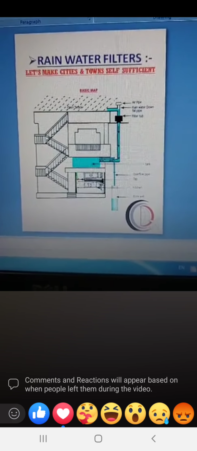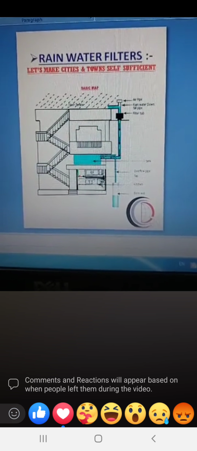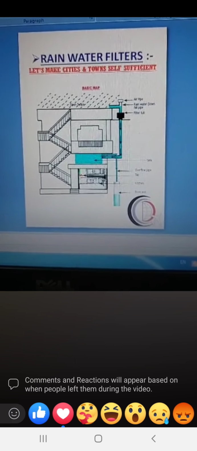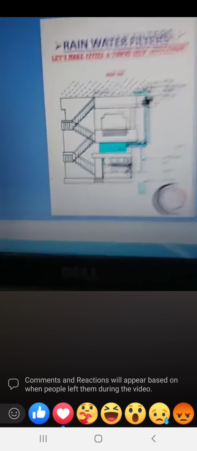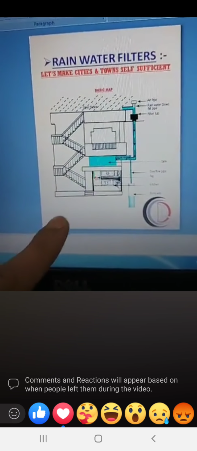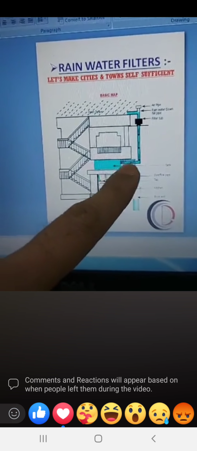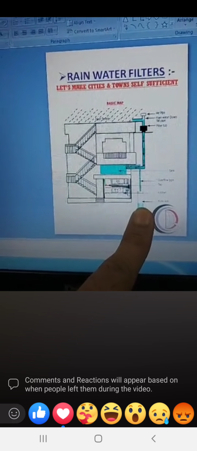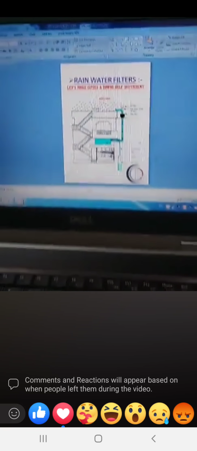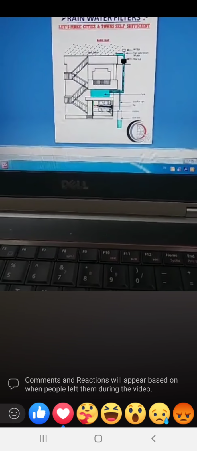After filtration of the water, we can do both the things. One, we can store the water in the storage tank as seen here, and then the overflow pipe can be diverted to the borewell nearby premises so that you can collect the rainwater.